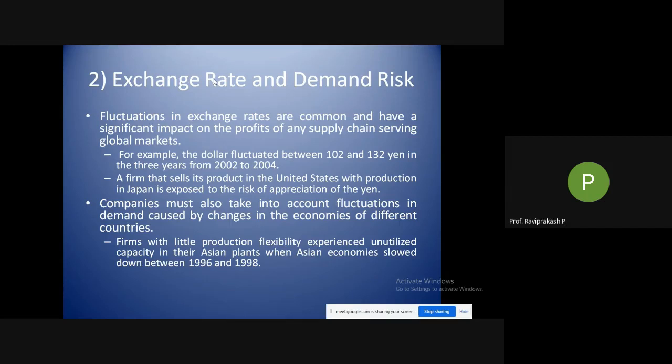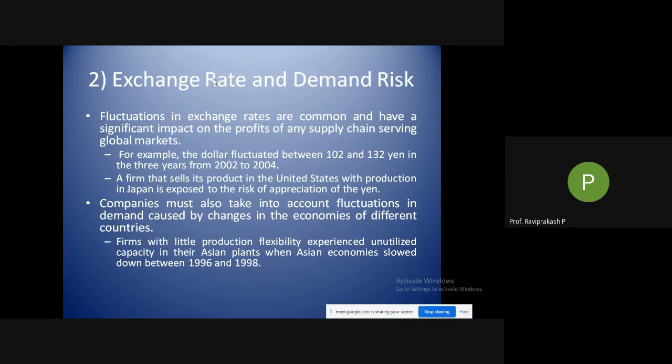There is one more example. A firm that sells its product in the United States with production in Japan is exposed to the risk of appreciation in yen, because the conversion of yen to dollar is happening. You need to pay more yen to get the same amount of dollars. That's why it is a loss to the companies who are producing in Japan.